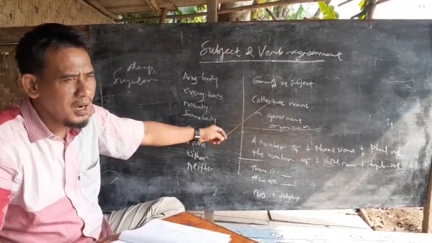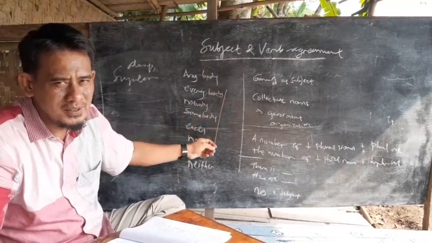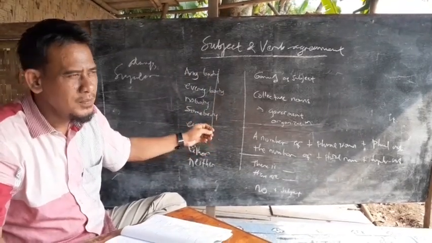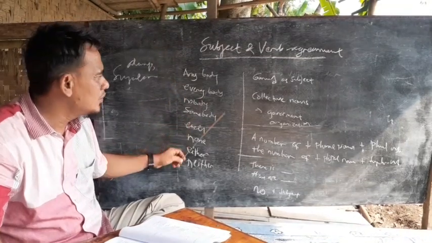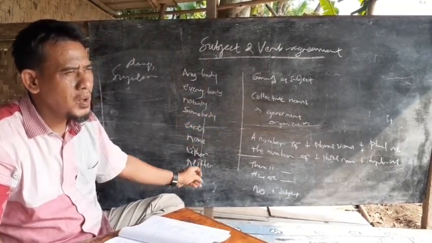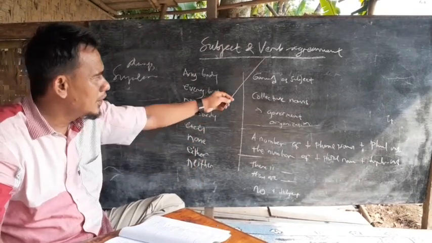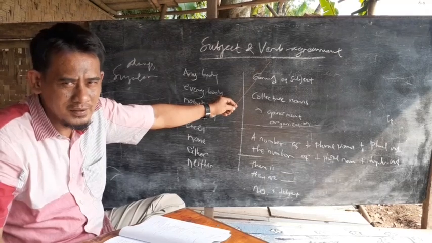These are always singular. So if you see a sentence using one of these, it's easy for you to identify that the verb is singular as always.